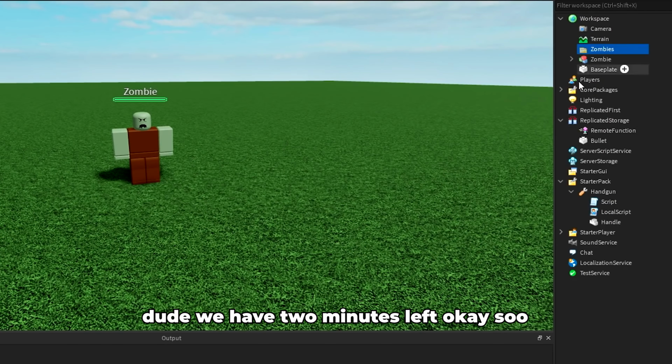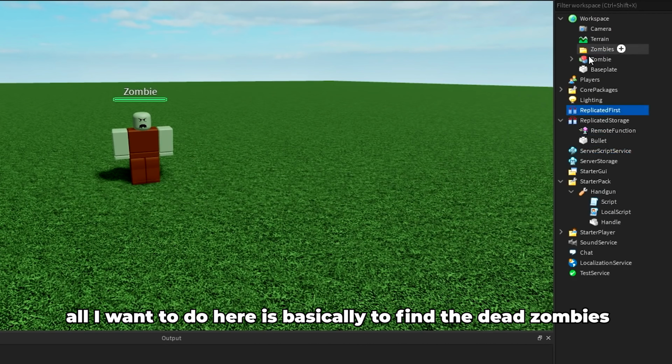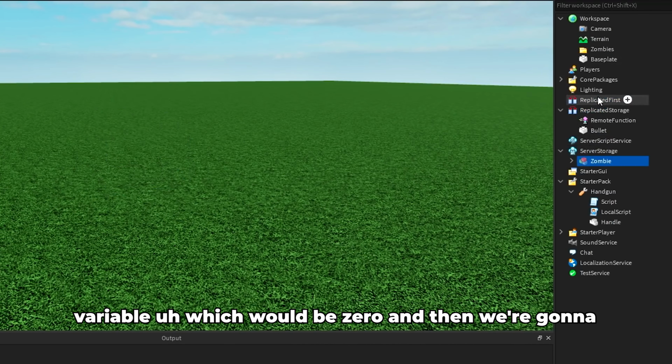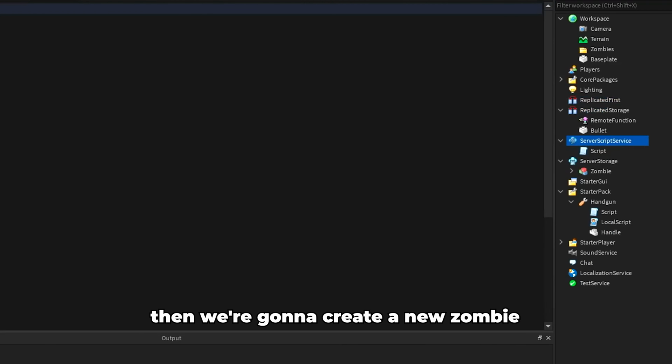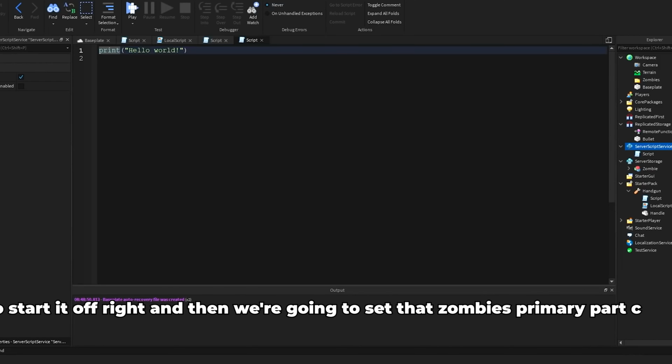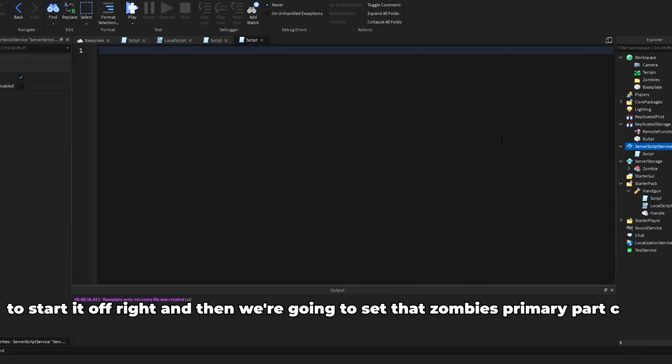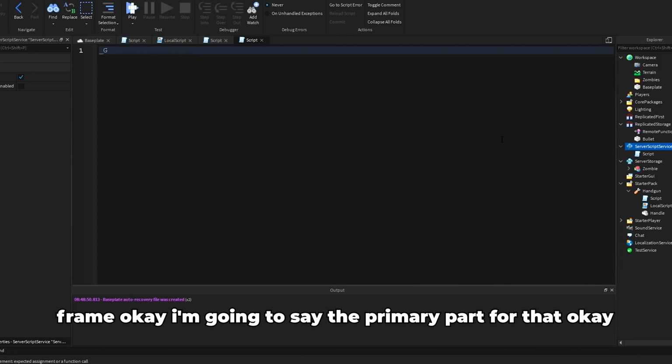Oh my gosh, dude, we have like 2 minutes left. Okay, so all I want to do here is basically define the dead zombies variable, which would be 0, and then we're gonna obviously get the server storage. Then we're gonna create a new zombie to start it off, right? Then we're going to start the zombie's primary part CFrame. I'm going to say the primary part from that. Okay, then it should work.